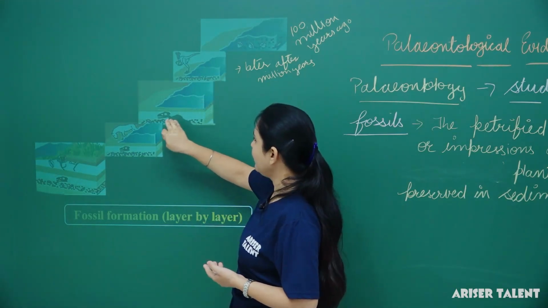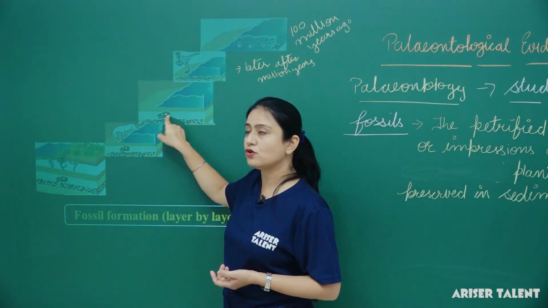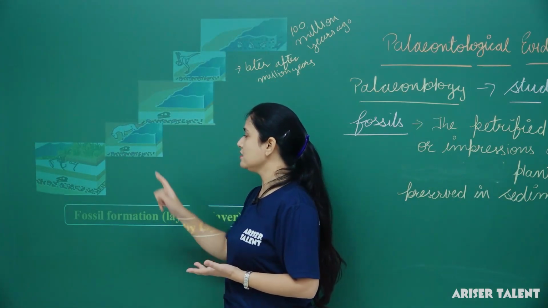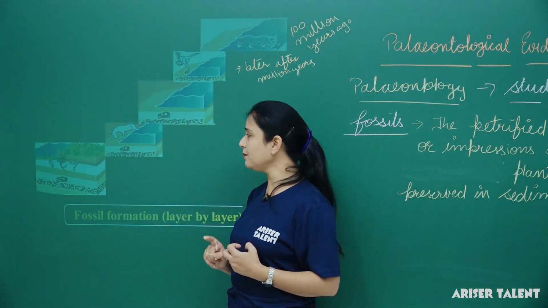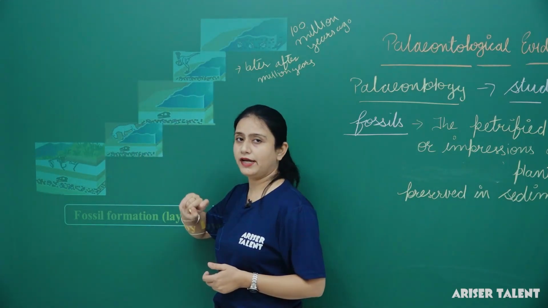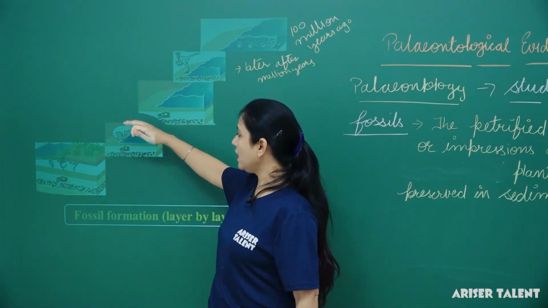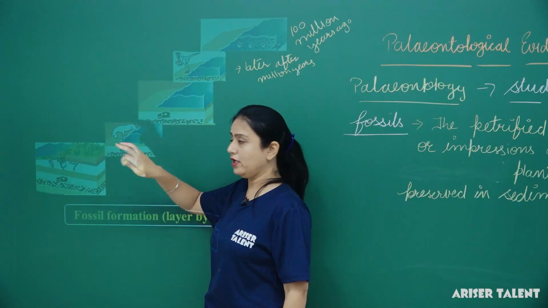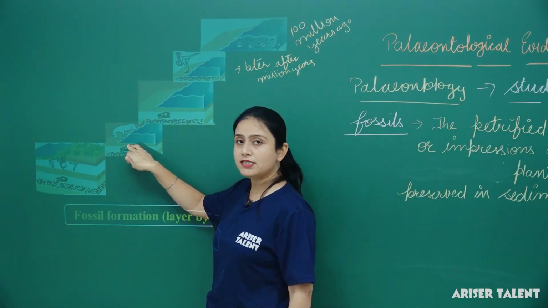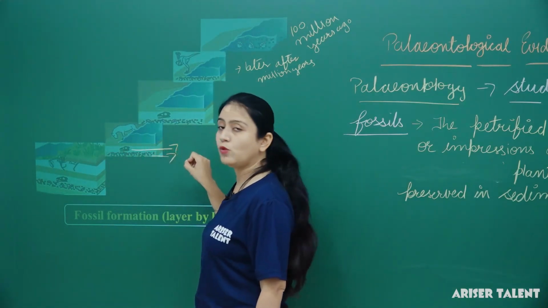Then we can find these fossils of the dinosaurs in this picture. After many years, the horse appeared. When the horse died on the seabed, its dead body was again buried there. The first layer is of invertebrates, the second layer is of vertebrates.